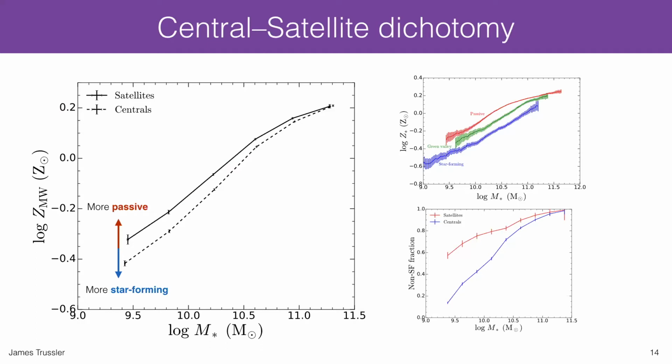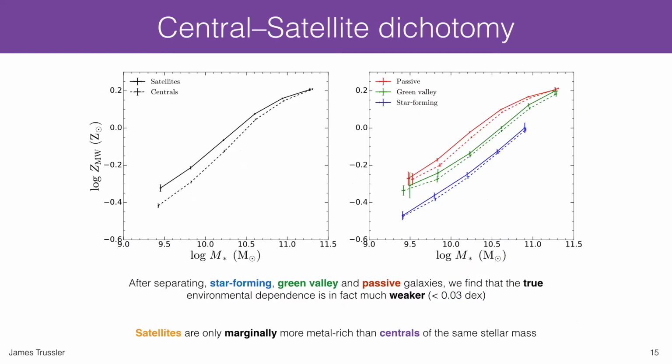So if we want to disentangle the effects of the environmental dependence of quench fraction from the inherent dependence of stellar metallicity on environment, it's important to separate the star-forming, Green Valley and passive populations. And that's what we've done here in the right panel. I hope you'd all agree with me, comparing the left to the right panels, that after making the separation, the difference between centrals and satellites, shown in dashed and solid respectively, becomes considerably smaller, less than 0.03 dex. So the satellite population is in fact only marginally more metal-rich than centrals of the same stellar mass.